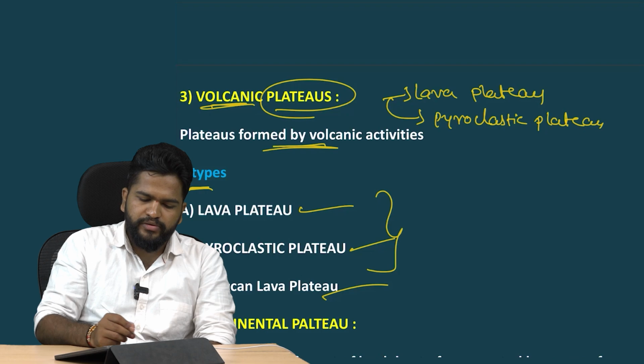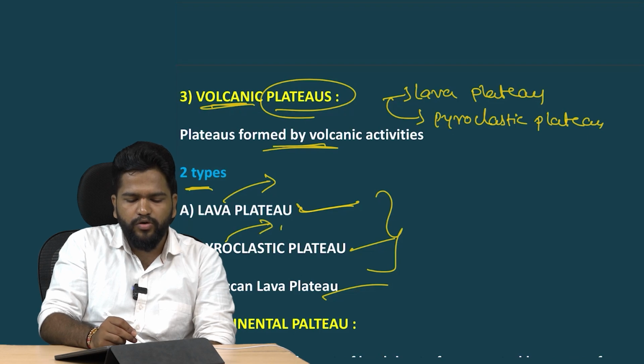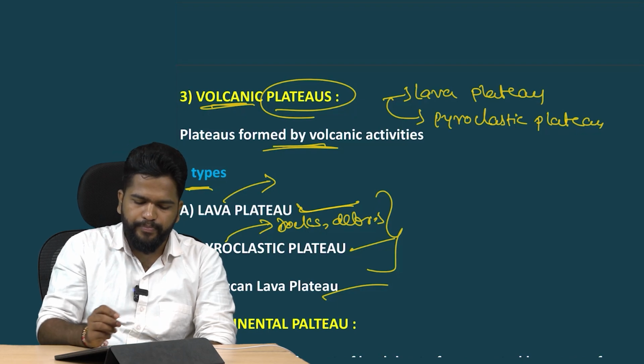As we have discussed earlier, if lava dominates, it is a lava plateau. If pyroclastic materials like rocks and debris dominate, it is a pyroclastic plateau.